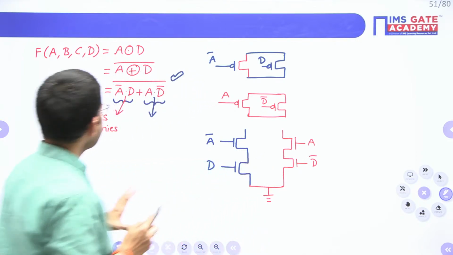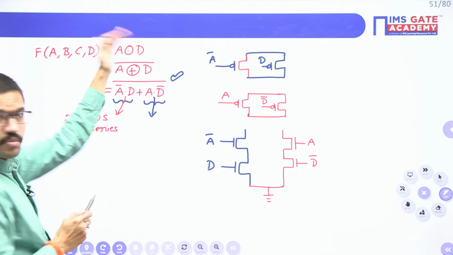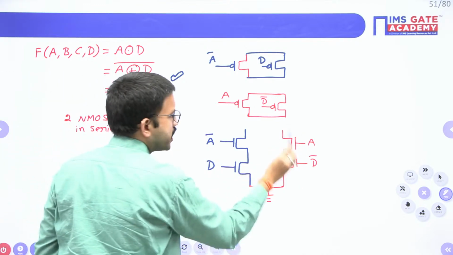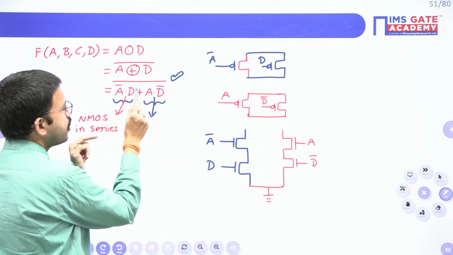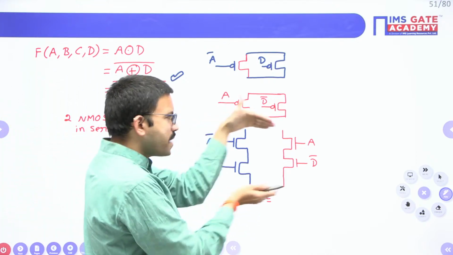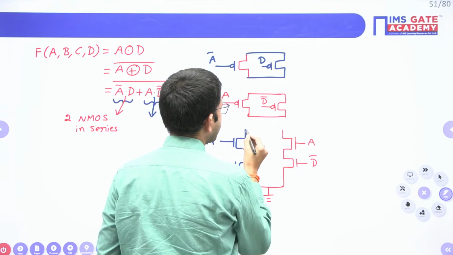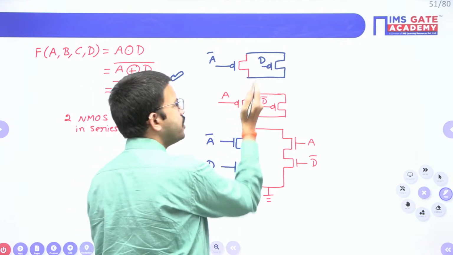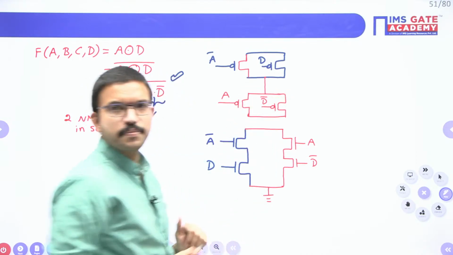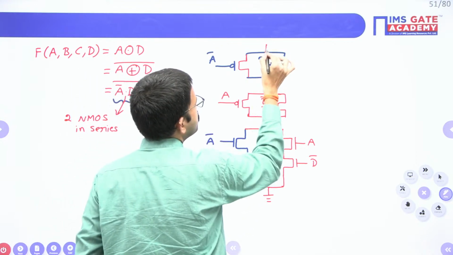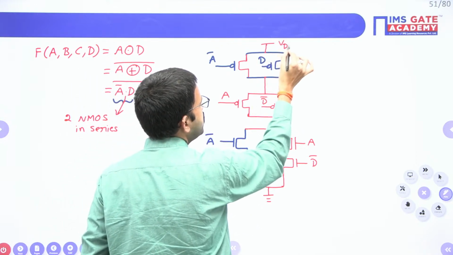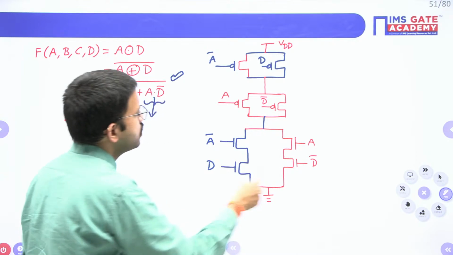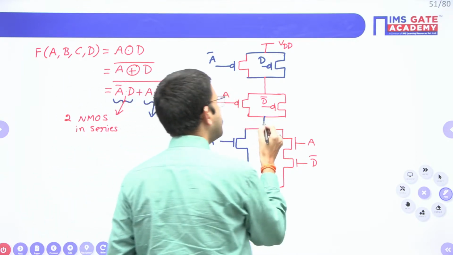Okay. And then what we have to do? Just observe. Forget about this complement. Here you are having one NMOS logic like this. Here you are having one more NMOS logic like this. Now among these 2, you are performing logical OR operation. Logical OR operation means parallel connection. Here if NMOS sections are connected parallel, that means the corresponding PMOS sections, we will connect them in series. Okay. So this here we will connect to VDD, and these 2 points we will join. This is the PMOS logic, this is NMOS logic. We will connect them, and from that common point we will take the output.